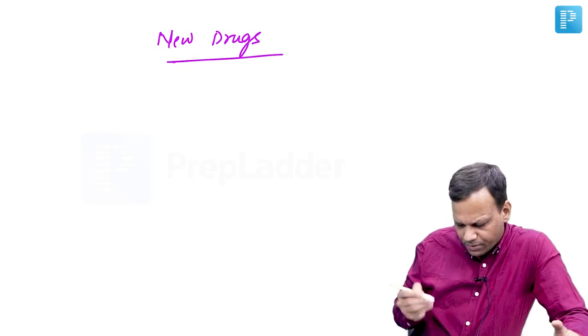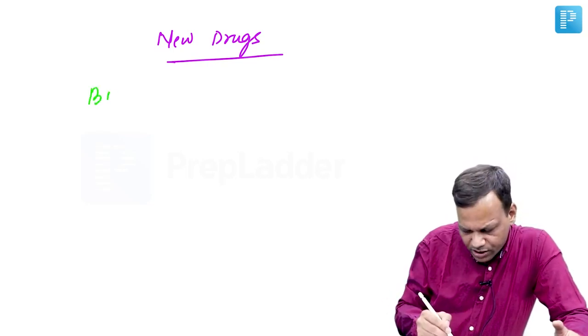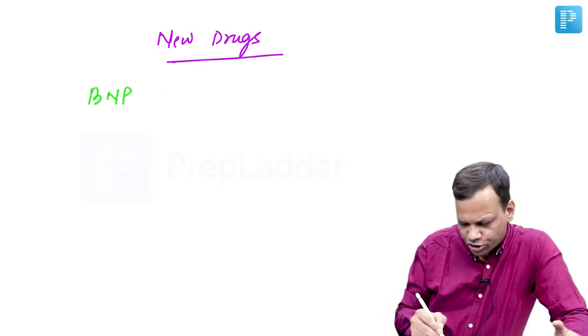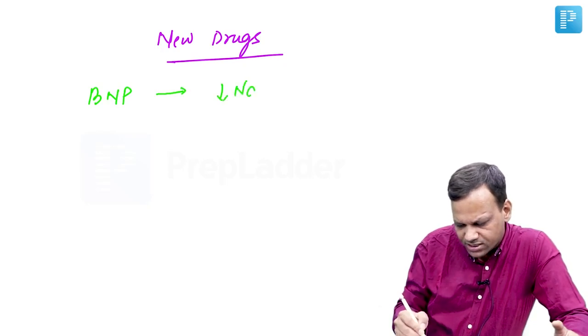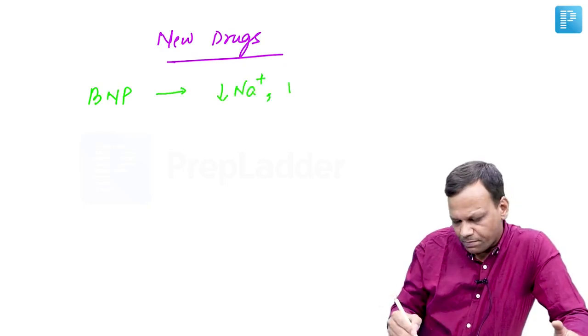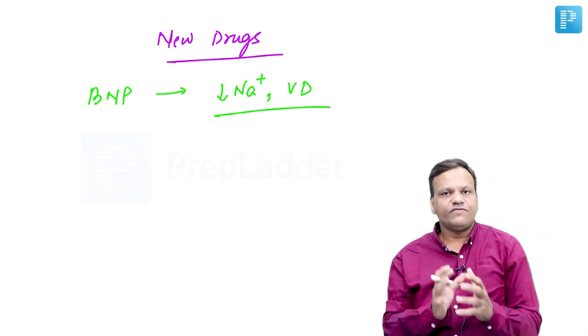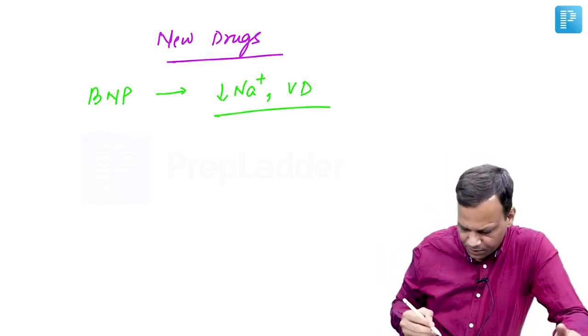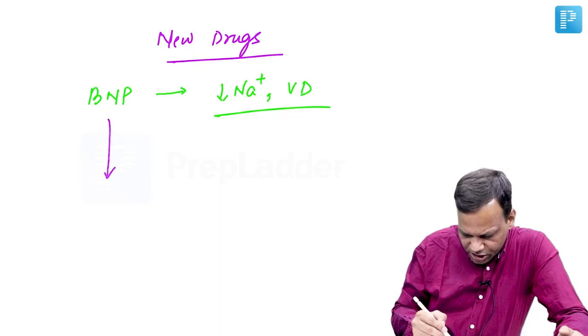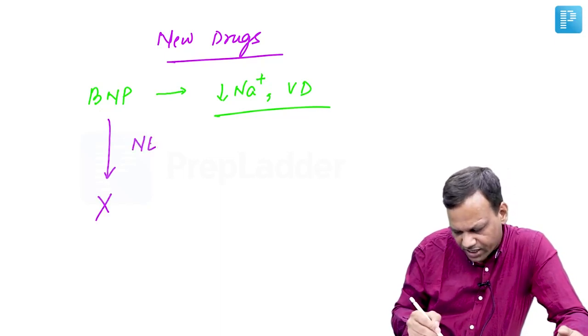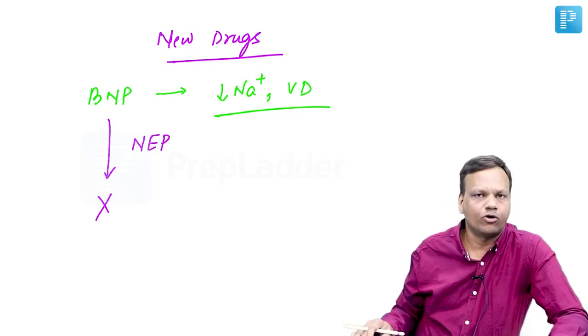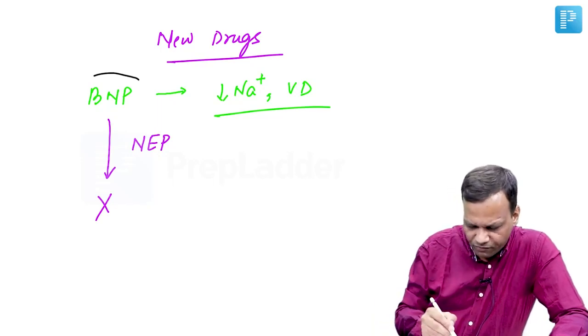The new drugs, mainly the new target is brain natriuretic peptide or BNP. The function of BNP is to cause natriuresis. The name says loss of sodium. And second, it is a powerful vasodilator. In CHF, we want these two things. So we want to increase BNP. But normally BNP after production is metabolized in the body with the help of an enzyme called NEP, neutral endopeptidase. So we can give BNP from outside.